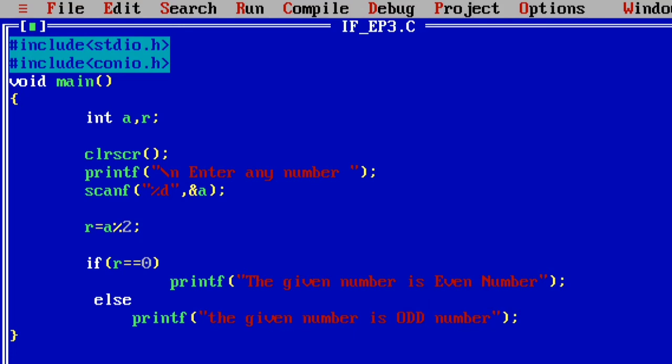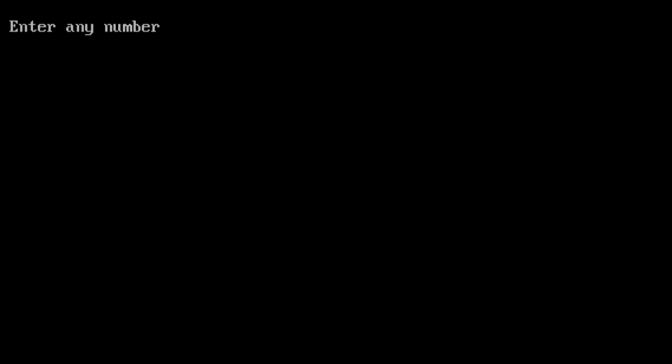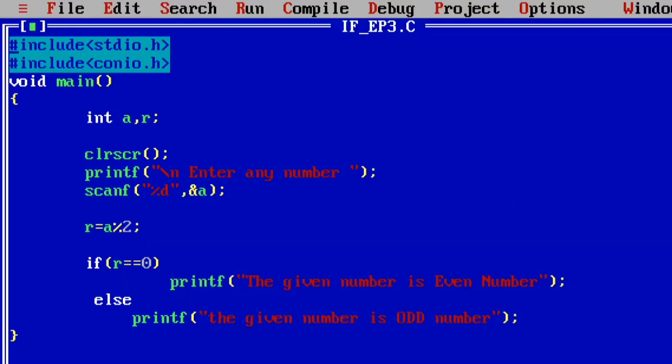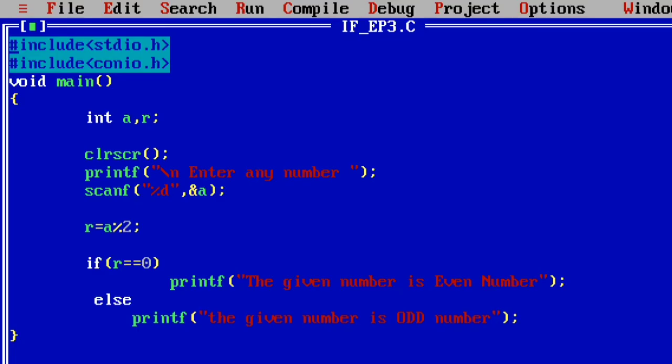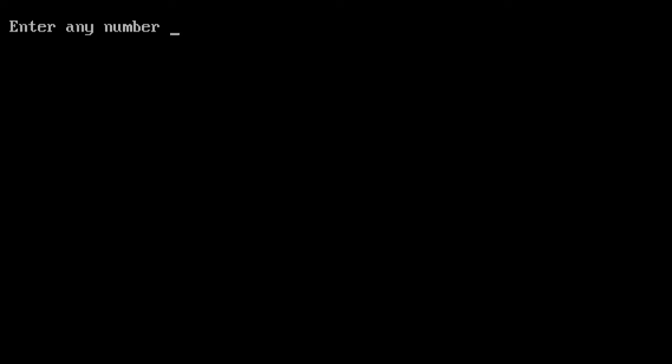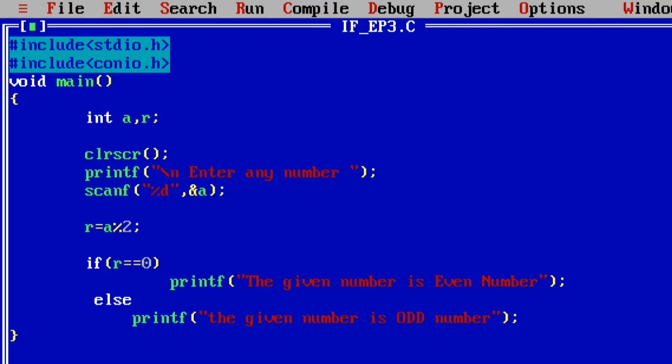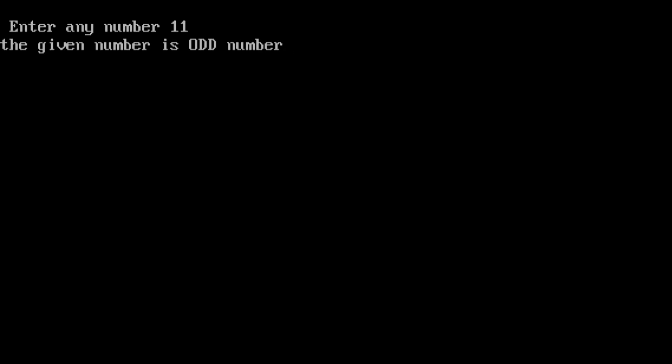Okay, so like that my program is executed by the compiler. Now I'm compiling my program, then I'm executing my program. Now I'm giving the value as 10. Then see the answer: the given number is even number. Now again I'm executing my program and I'm giving the value as 11. Then see the result: the given number is odd number.